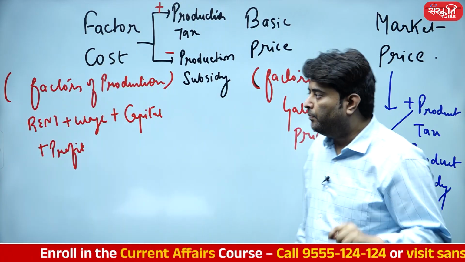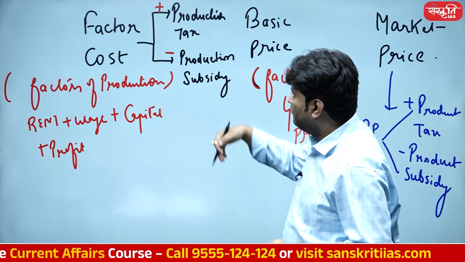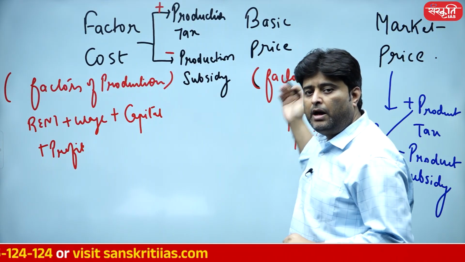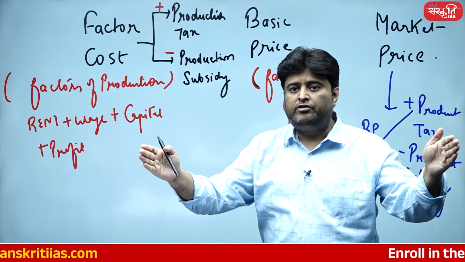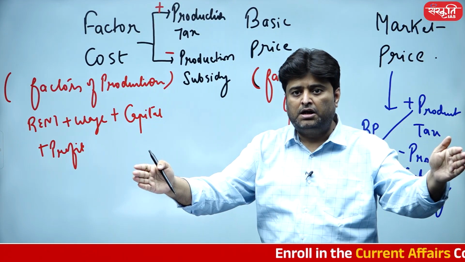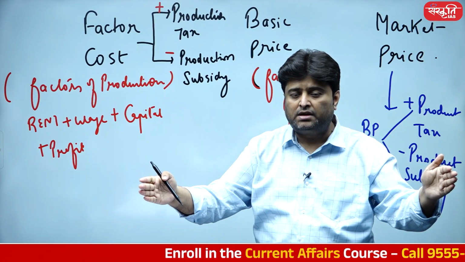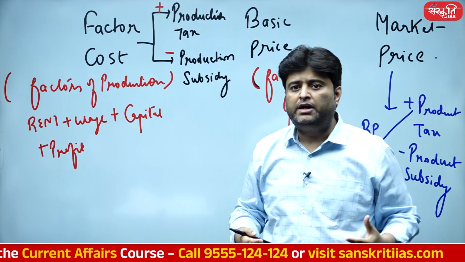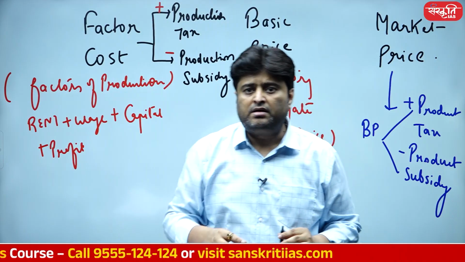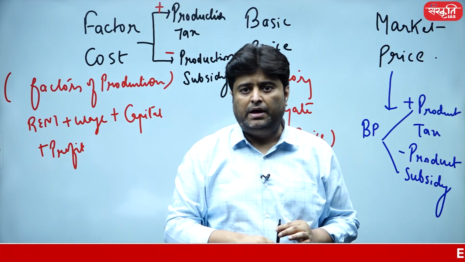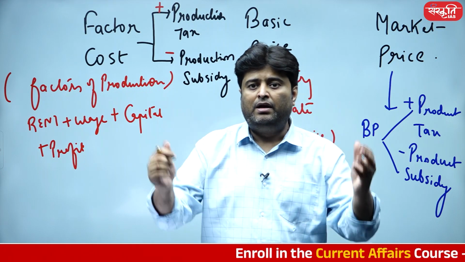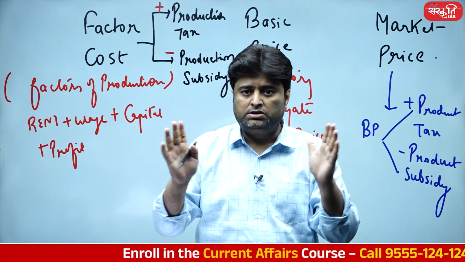And student, one more important thing: from factor cost all the way to the market price, in every stage, there are a lot of dealers, mid dealers, wholesalers, retailers who keep on adding something. For example, if a product ended up in the wholesale mandi, then the wholesale mandi person will make sure that the product is going to be safe.